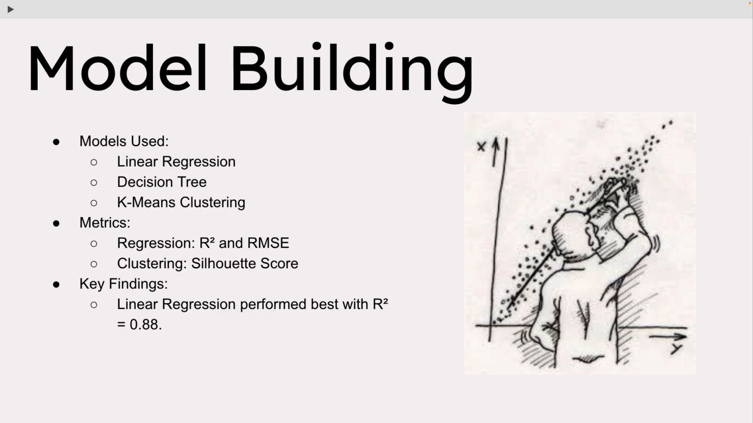Three models were tested: linear regression, decision tree, and k-means clustering. For regression tasks, I evaluated the models using R-squared and RMSE. For clustering, I used the silhouette score. Linear regression performed the best, achieving an R-squared of 0.88.